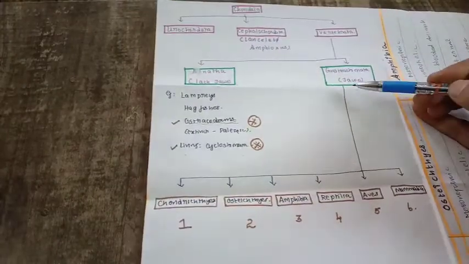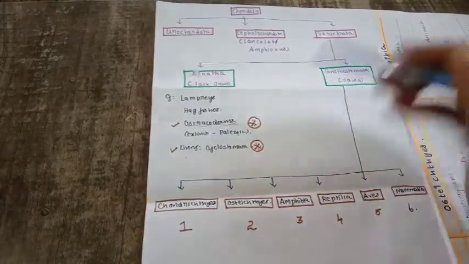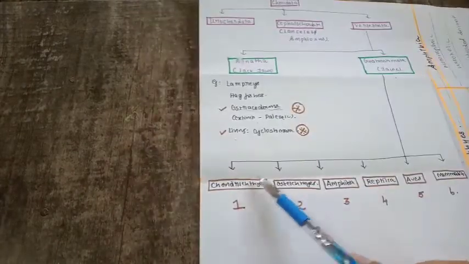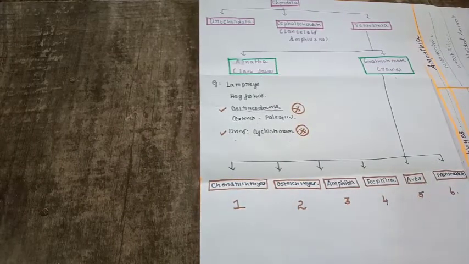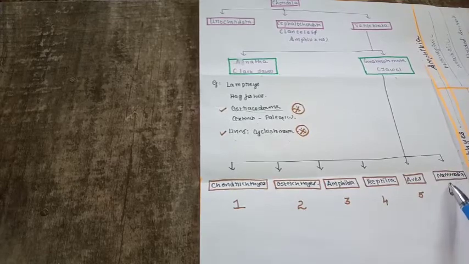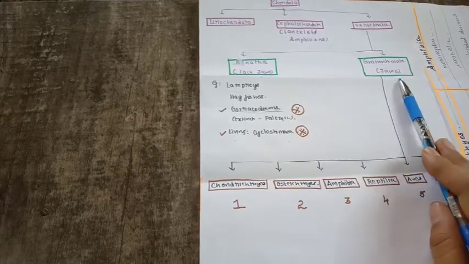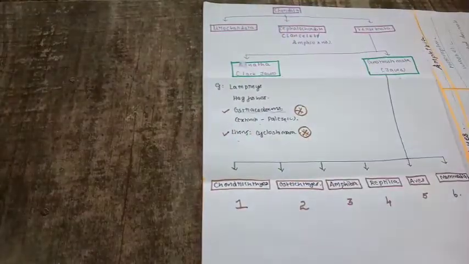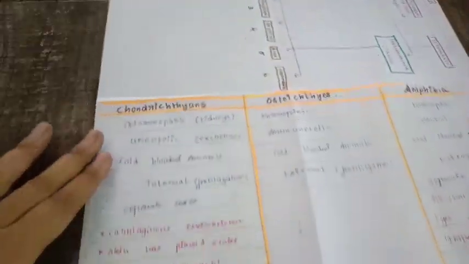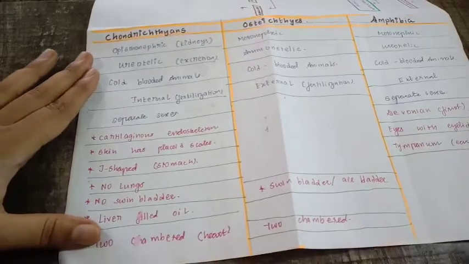Next is the jawed group. It is classified into 6 types: Chondrichthyes, Osteichthyes, amphibians, reptiles, aves, mammals. We belong to this group, we have jaws, and we also belong to vertebrates, and our phylum is Chordata. Next you should study the difference between these particular groups.